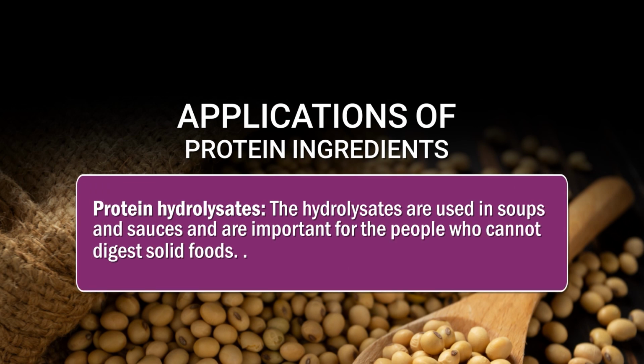Then after that, protein hydrolysates. Protein hydrolysates are used in soups and sausages and are more important for people who cannot digest solid foods. So those are some important applications of protein ingredients. Then we will move to the conclusion part.